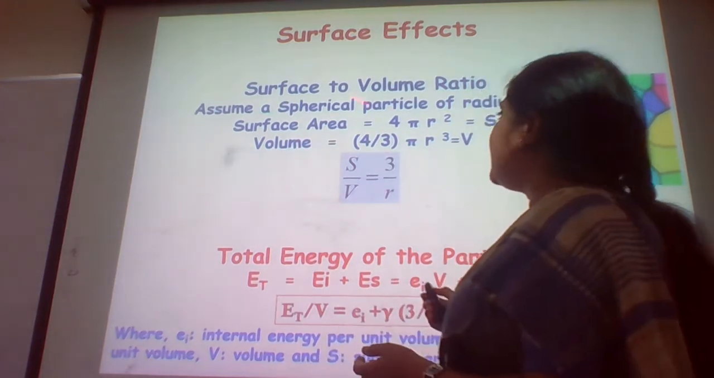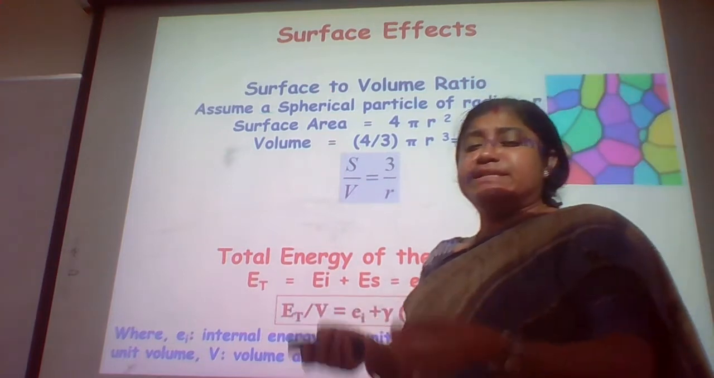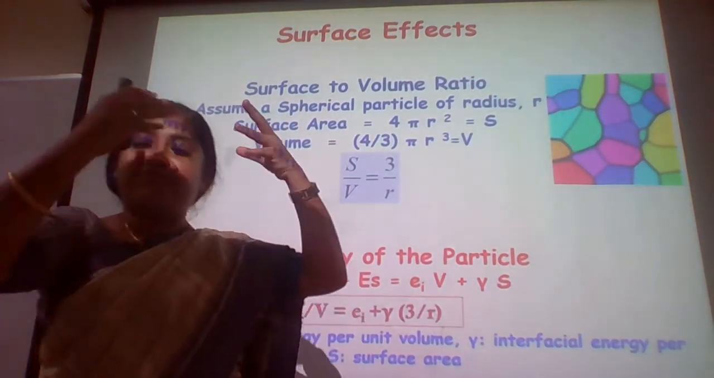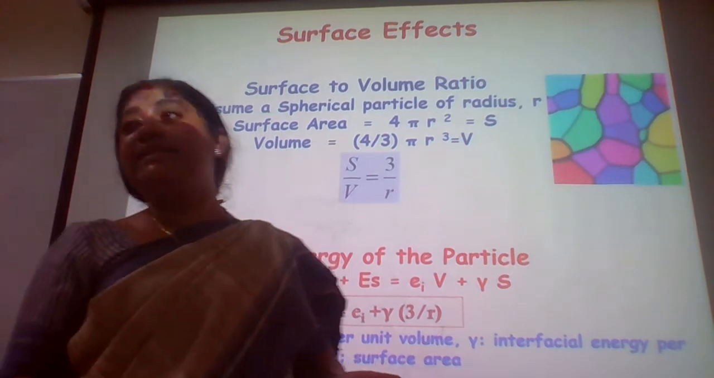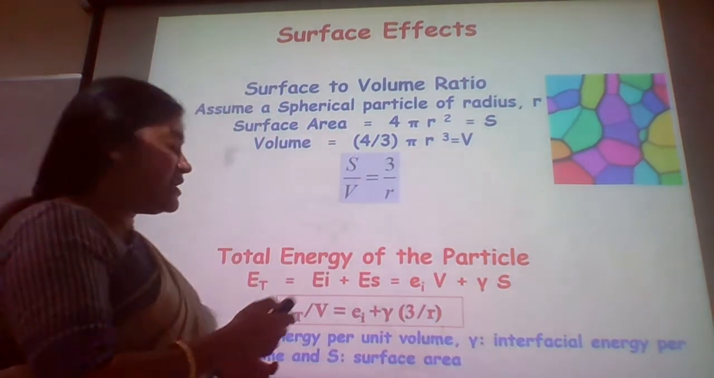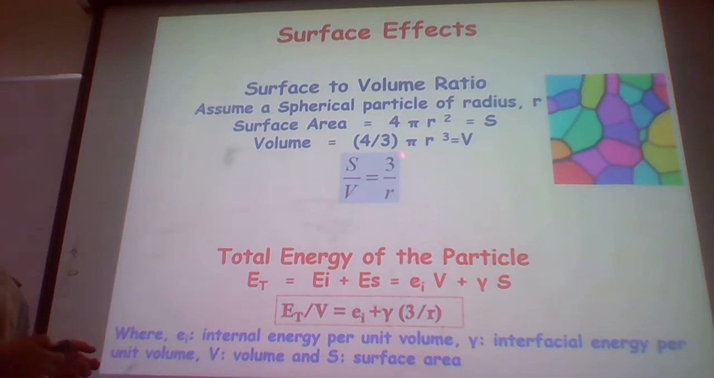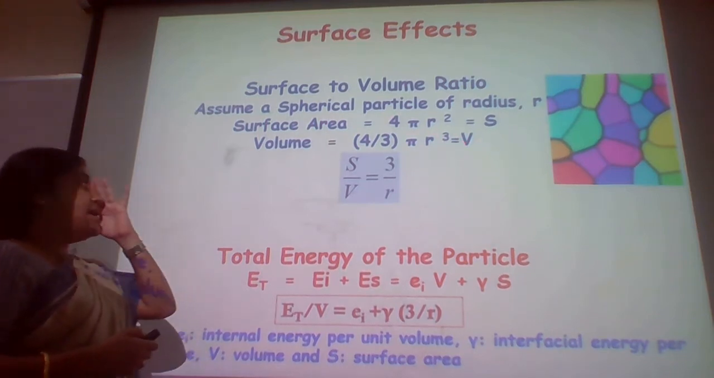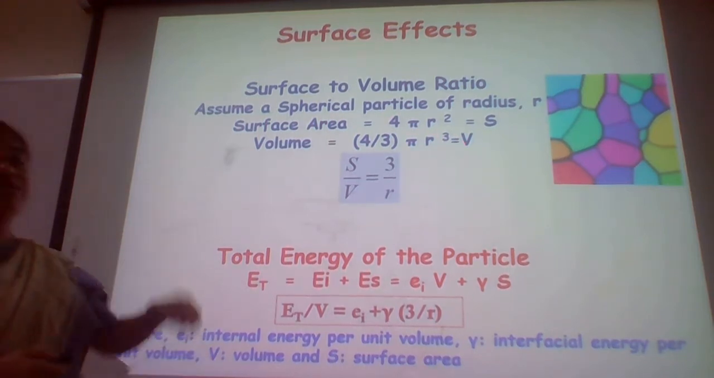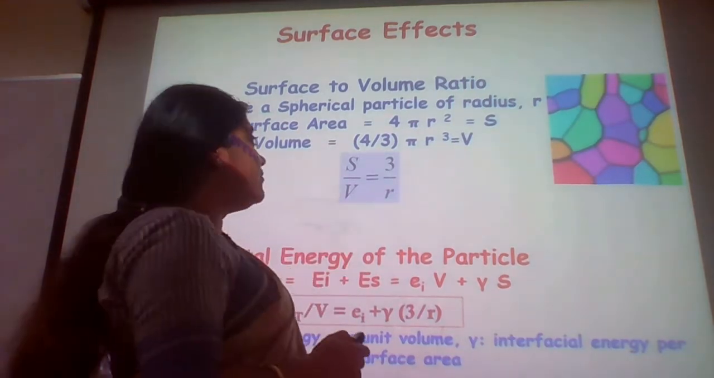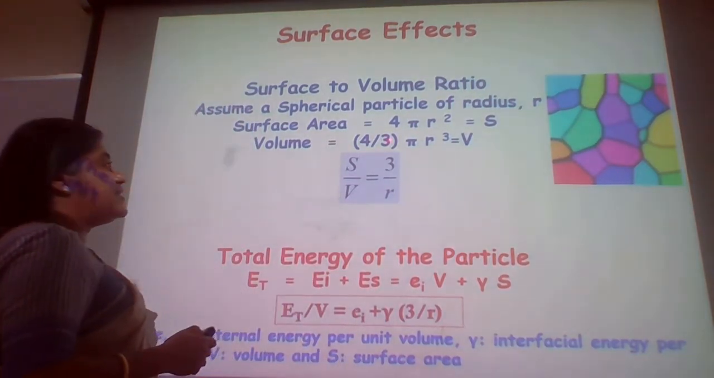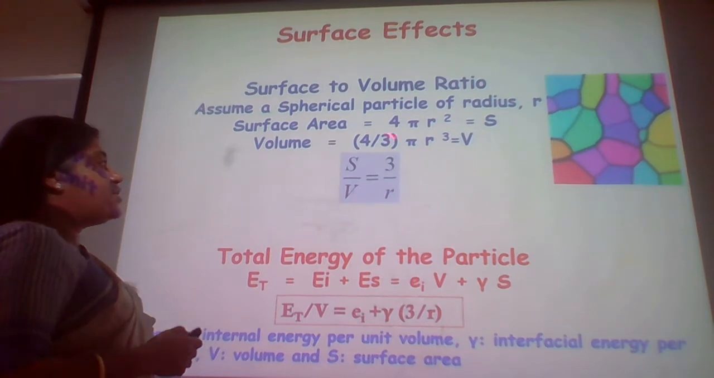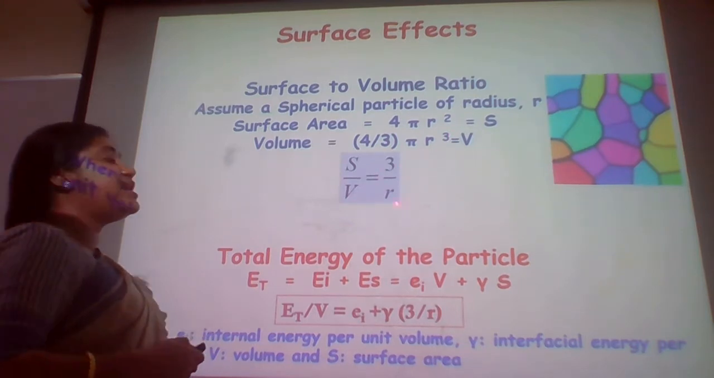We all know it's a very simple concept. Basically it is one of the simplest concepts that we need to understand here: the surface area is 4 pi r square, and if we consider the particle to be of spherical morphology, the volume is 4/3 pi r cube. So the surface to volume ratio is 3 upon r.